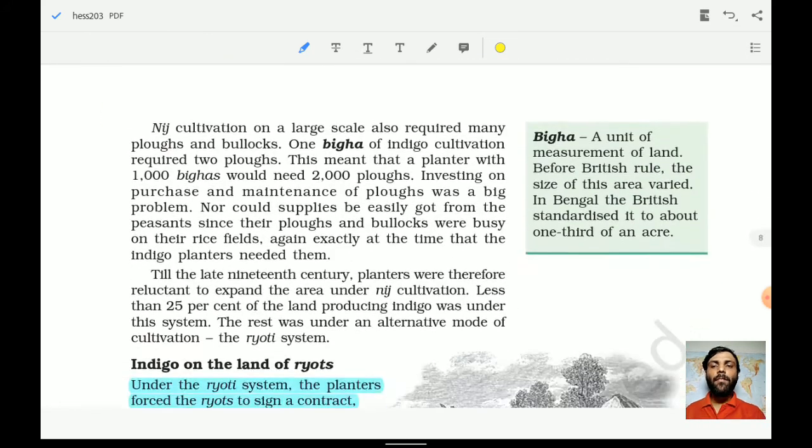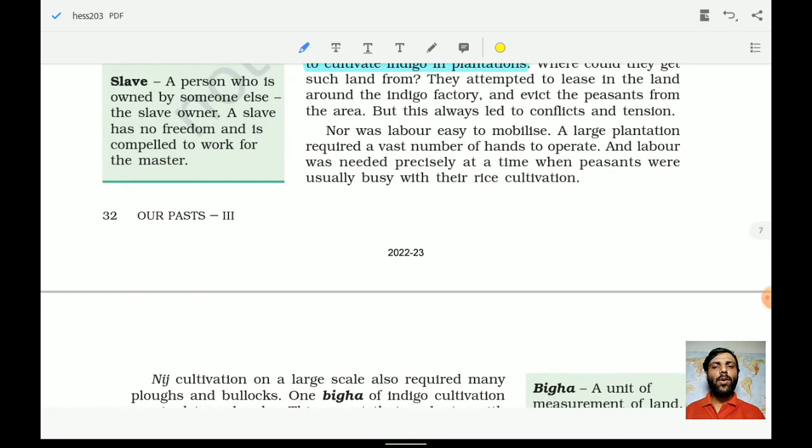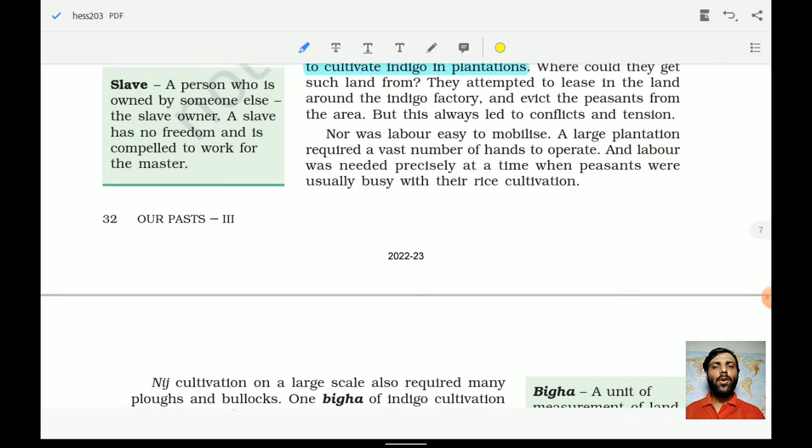It was really hard for them, because the people who were living and sustaining their lives on these fields were growing different crops, which we have already seen.